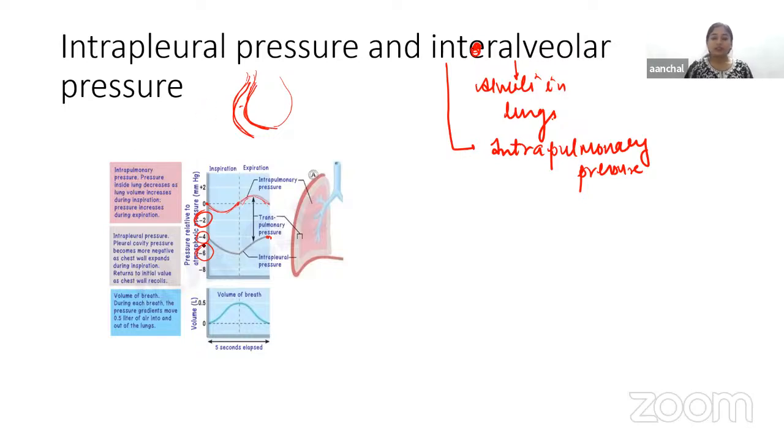Now, what is the significance of these two pressures? Intra-alveolar pressure causes the flow of air in and out. The atmospheric pressure is 760 mmHg, and air flows from high to low pressure, so the pressure goes low during inspiration. Now when we need to exhale air, the pressure increases more in the lungs as compared to outside.